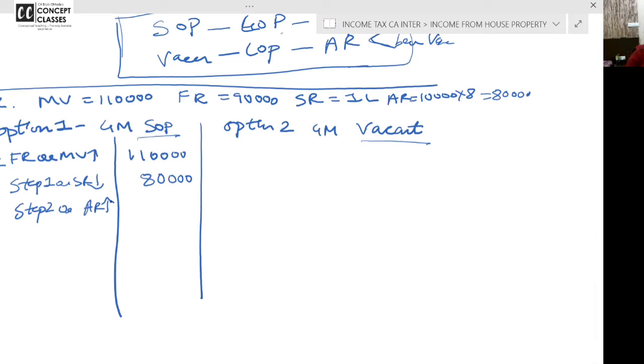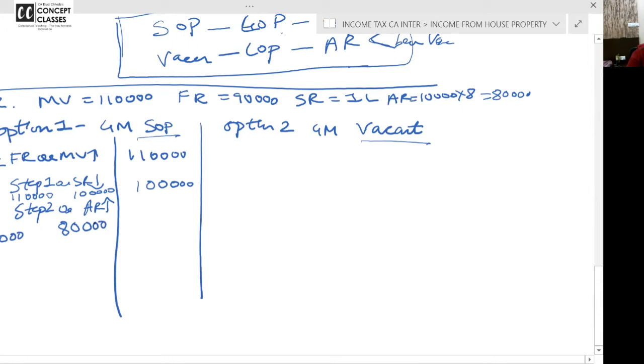Really sorry, the step 1 answer is 1,10,000, or standard rent 1 lakh, whichever is lower. So the step 2 answer is 1 lakh. And now the step 3 answer: step 2 answer is 1 lakh and actual rent is 80,000.